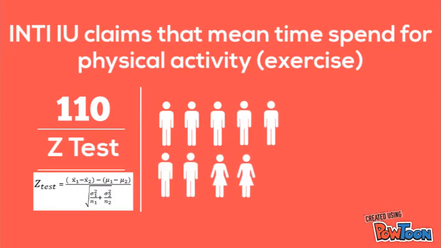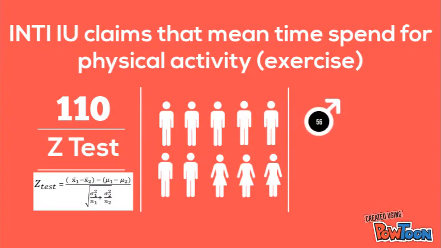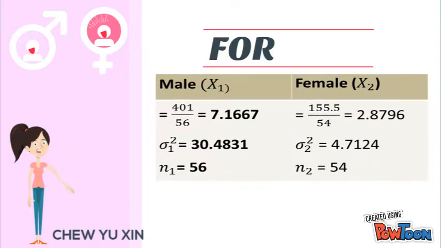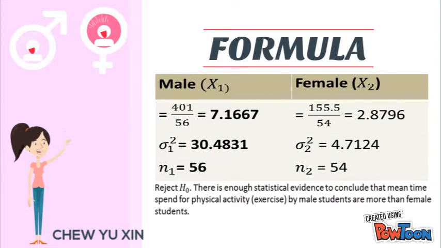Now for part B, NDIU claims that mean time spent for physical activity by male students is more than female students. We use that test. The formula that we use is because we know the population varies, therefore we use this formula for our calculation. Then we use this data for our calculation. As the conclusion, we reject H0. There is enough statistical evidence to conclude that mean time spent for physical activity by male students is more than female students.